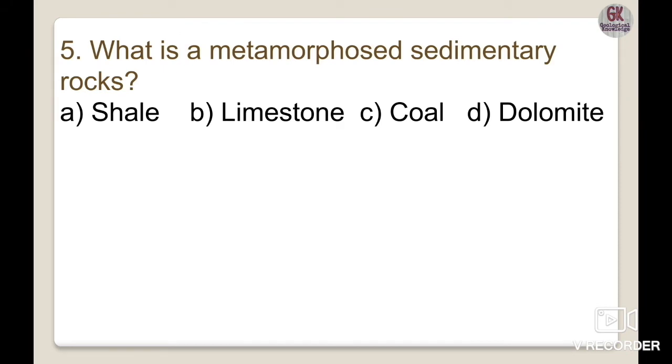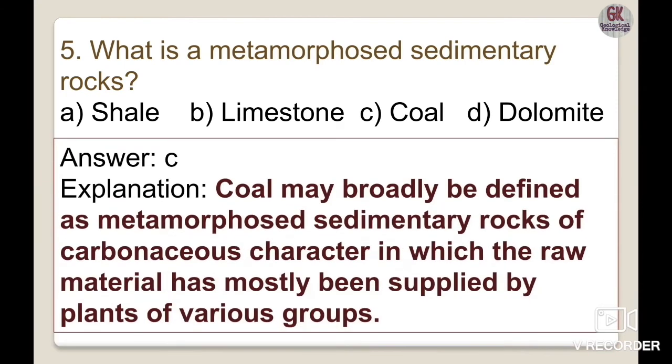Fifth one: what is a metamorphosed sedimentary rock? You have been given 4 options, and you have to identify which is the metamorphosed sedimentary rock: shale, limestone, coal and dolomite. We all know that coal can be broadly defined as a metamorphosed sedimentary rock. Why?